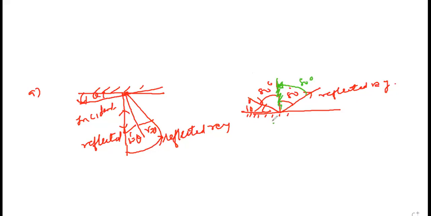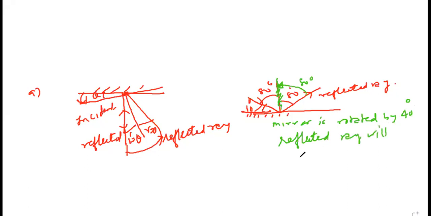So that is possible when mirror is rotated by 40 degree. Then reflected ray will get rotated by 80 degree. So answer should be 40 degree. Aryan Singh followed? Yes, sir. Do this much, then now it is numerical sums.